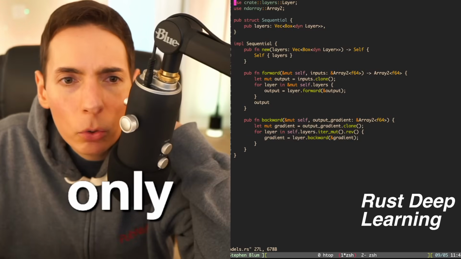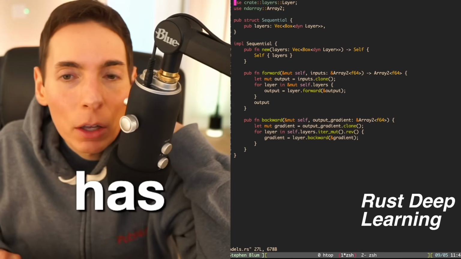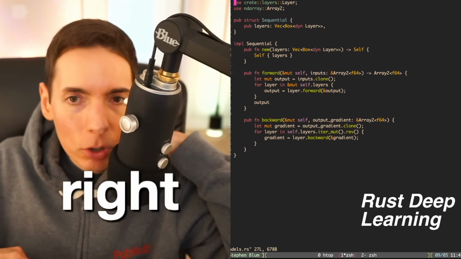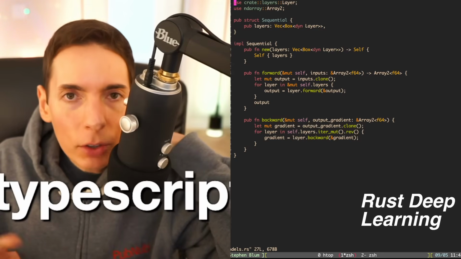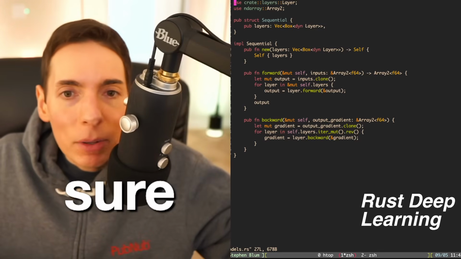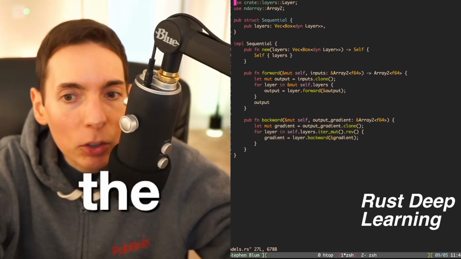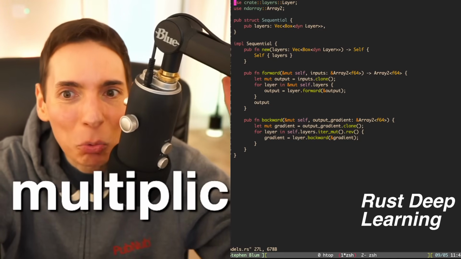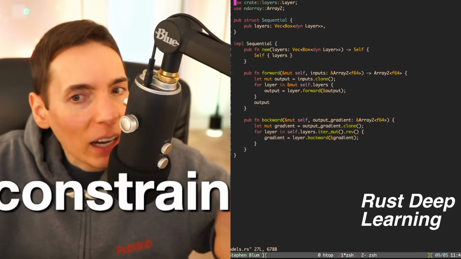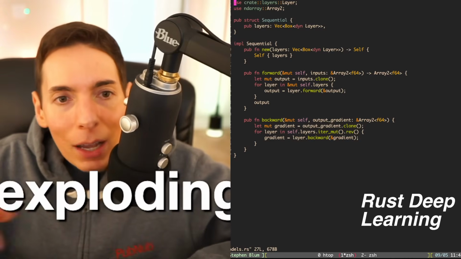Only thought Python or R had libraries for ML. Every language has machine learning code. JavaScript does, right? JavaScript, TypeScript, Rust, Kotlin, Java for sure. I mean, you name it. They all have, because at the end of the day, it's just simple math. It's mostly multiplication, and then a little bit of extra constraints with the activations to help prevent the model from exploding. So yeah, it could be any language.